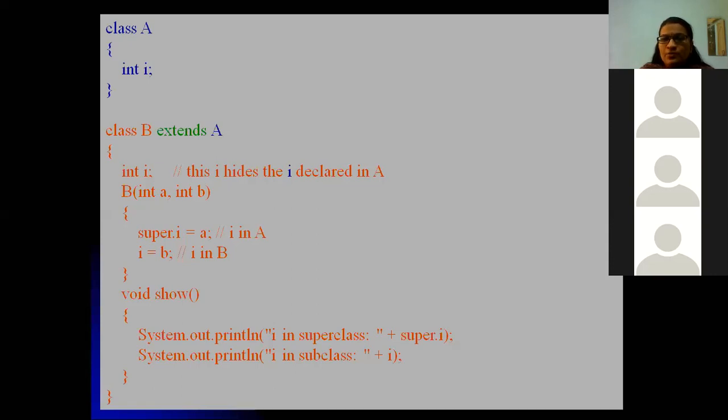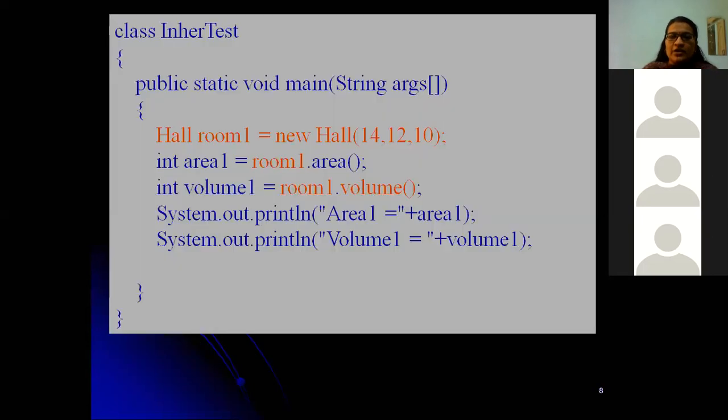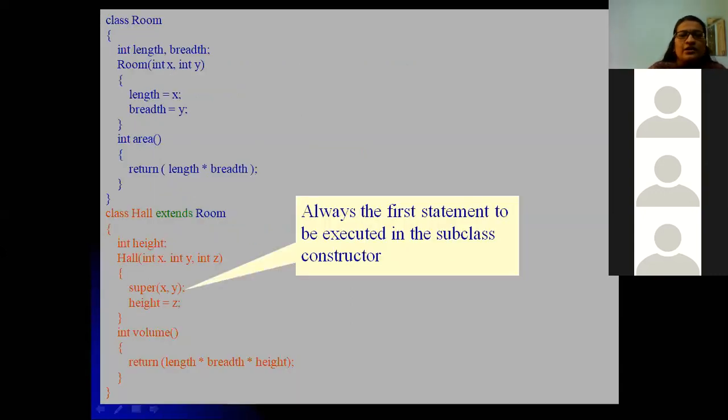A superclass constructor, or super constructor, or a super method can be used when, like in the earlier example, you are passing a parameter within a subclass constructor.